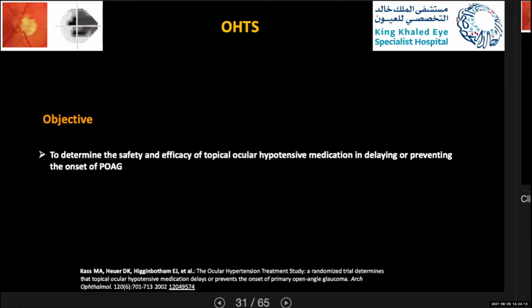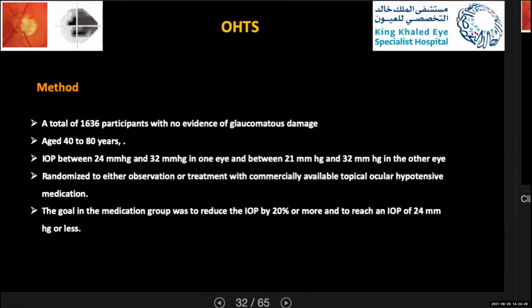We'll start with the Ocular Hypertension Treatment Study, which was done in 2002. Their objective was to determine the safety and efficacy of topical ocular hypotensive medication in delaying or preventing the onset of primary open-angle glaucoma. They had a total of 1,636 participants without any evidence of glaucoma damage, aged 42 to 80.